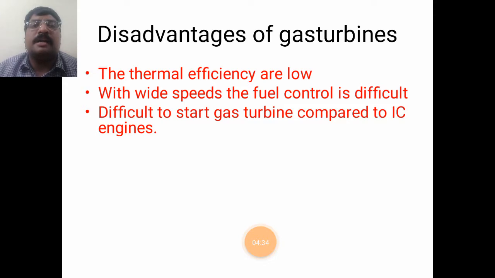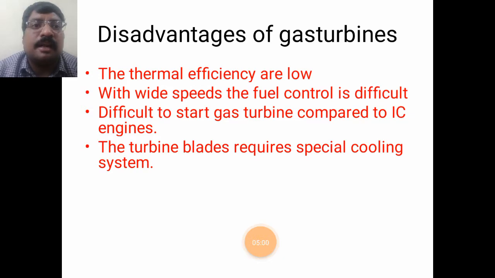Next is the difficulty of starting gas turbines compared to IC engines. In IC engines, by a switch operation we can start and stop the engine, but in gas turbines we have to run the compressor to start the engine, which is one of the disadvantages.